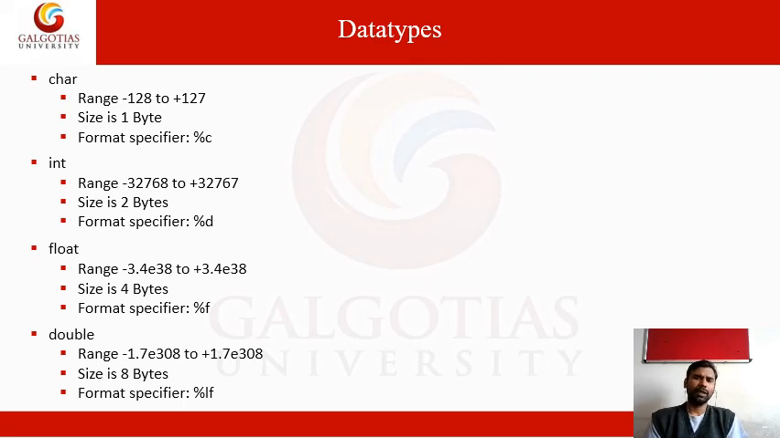Next, float. The range is 3.4 times 10 to the power minus 38 to plus 3.4 times 10 to the power 38. The total size of a floating point number is 4 bytes, and the format specifier is f. Double is the same as float, but the size of float is 4 bytes while the size of double is 8 bytes. The format is lf, meaning long floating point value.